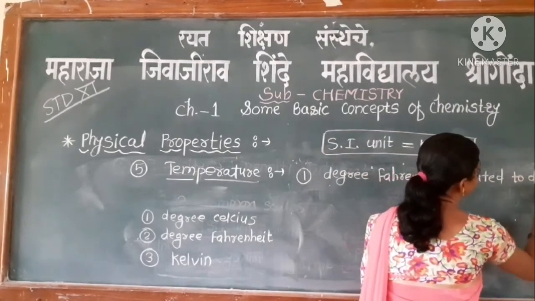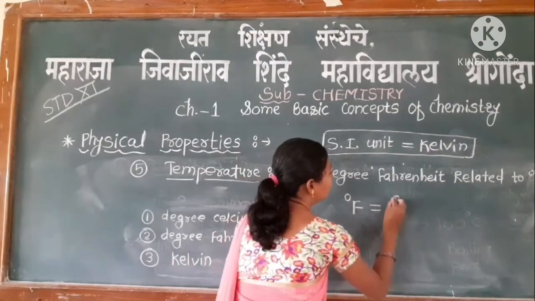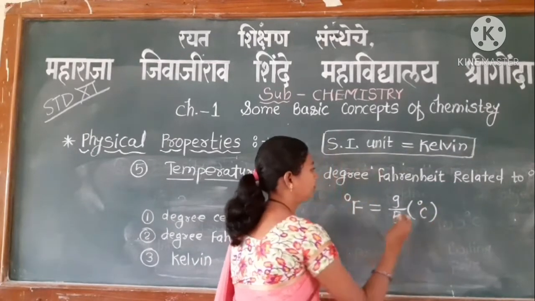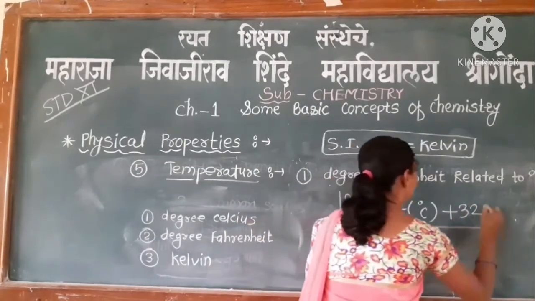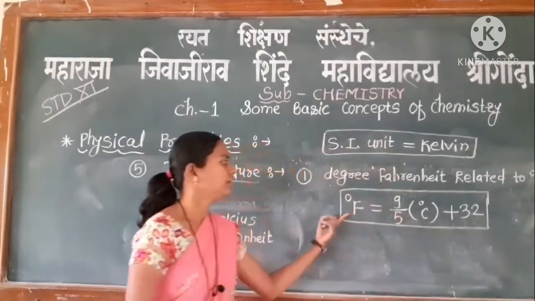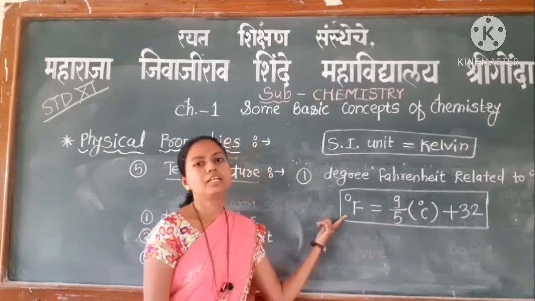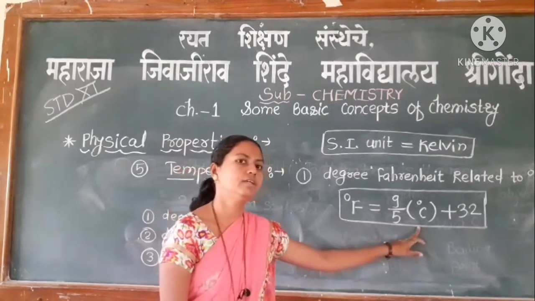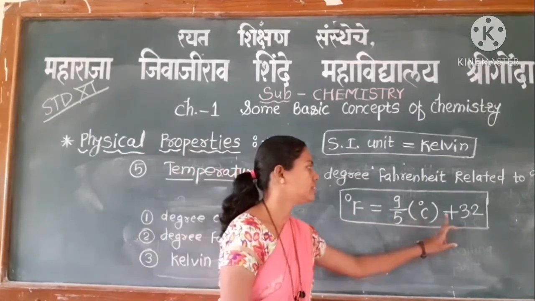Degree Fahrenheit by the formula is equal to 9/5 degree Celsius plus 32. We can convert the degree Celsius into degree Fahrenheit. The question may be asked in the exam, convert degree Celsius into degree Fahrenheit. So we have to use this formula: degree Fahrenheit is equal to 9/5 degree Celsius plus 32.